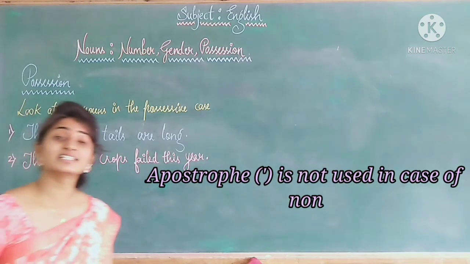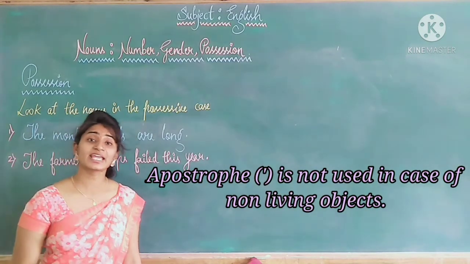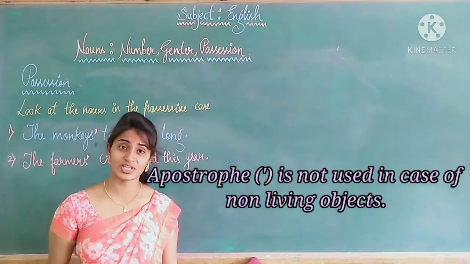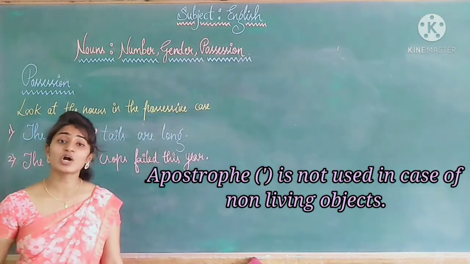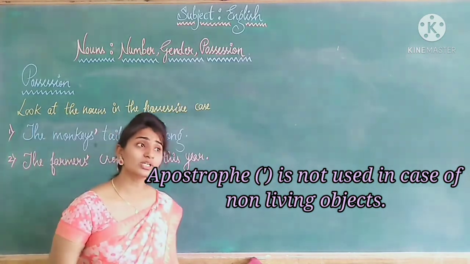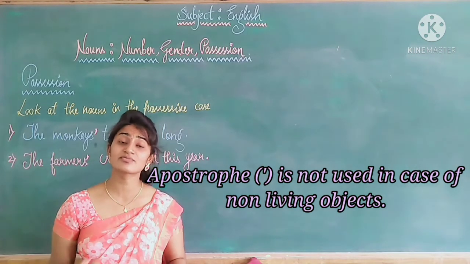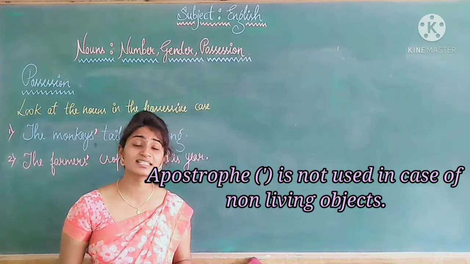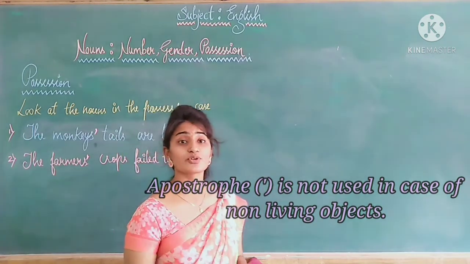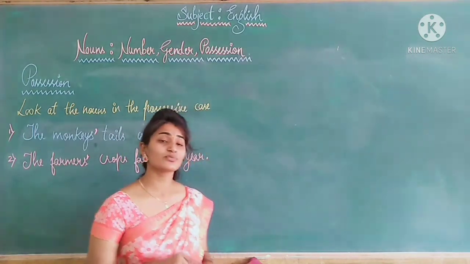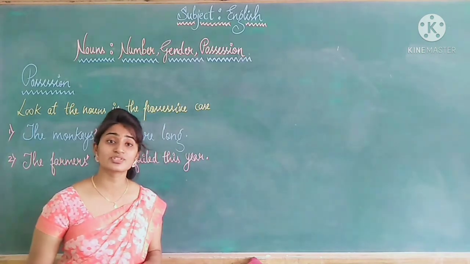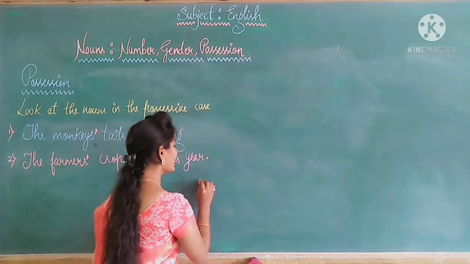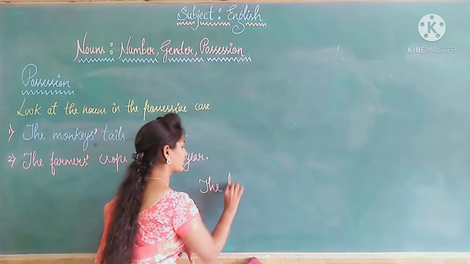Apostrophe is not used in the case of non-living objects, things without life. We will not use apostrophe for things which have no life, that is non-living things. We are not going to use apostrophe s. Instead of that, we use the preposition of. The pages of the book.